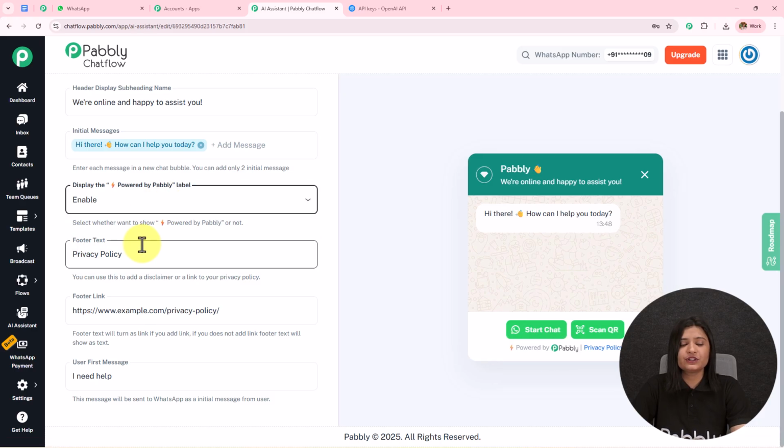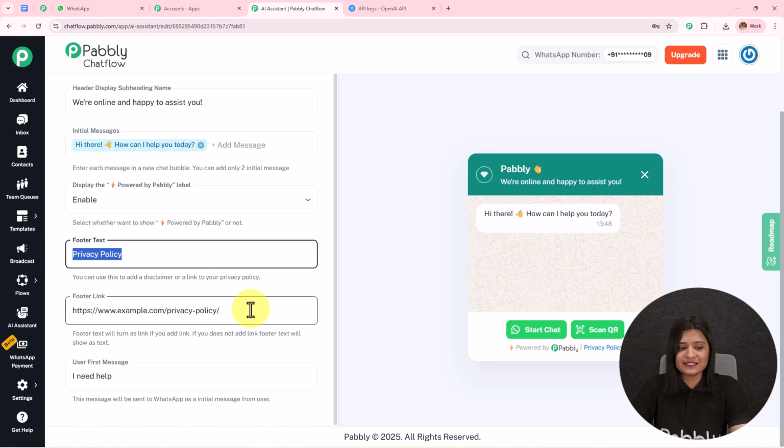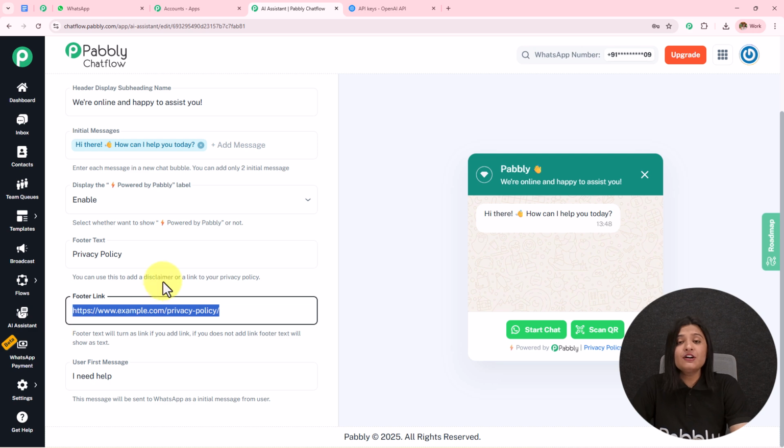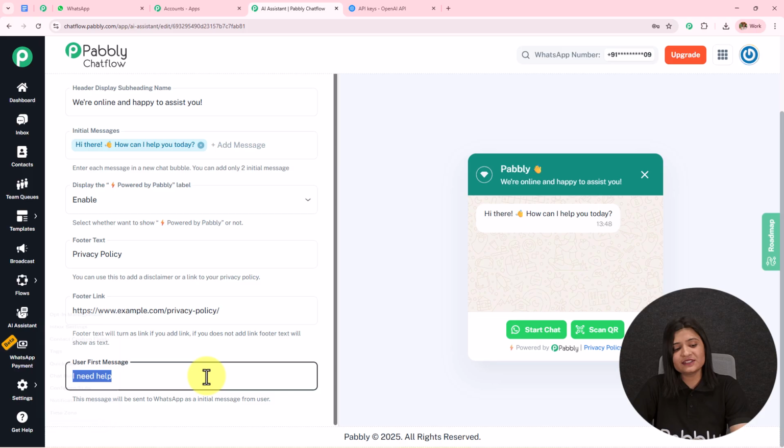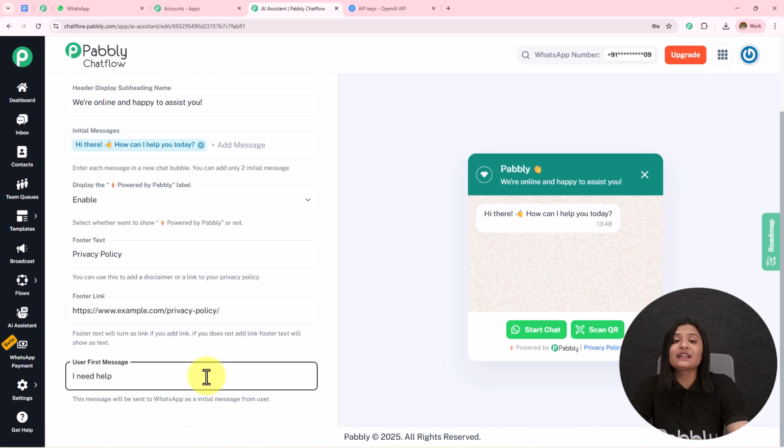Now we have this footer text. You can enter the footer text according to your choice and preference. I have entered privacy policy, and I have entered the footer link as the link to the privacy policy. Then we have this user first message, which I have entered as I need help. Now over here, it is not necessary that only whenever a user sends this message, I need help, my AI is going to reply. It is going to reply on any message.